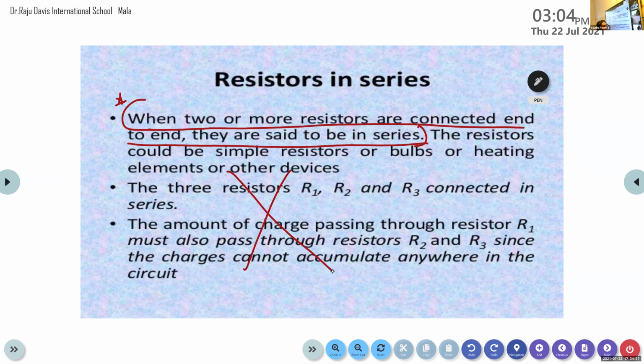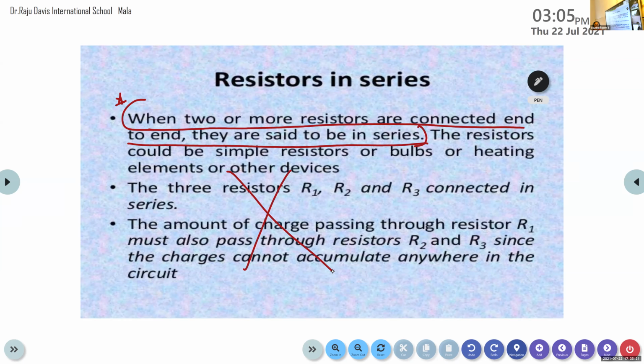Is it clear, students? So here we have defined the series combination of resistors.